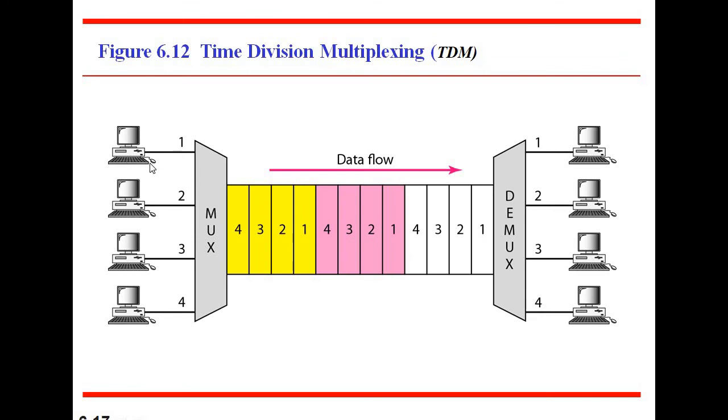Here sender 1 is assigned a time slot, sender 2 also a time slot, sender 3 also, as well as sender 4. Within that time slot, they should transmit their data towards the receiver end. If the time slot expires, it will automatically jump to the next station, and it will say that you have to pass your data.